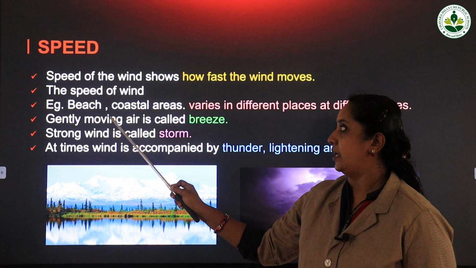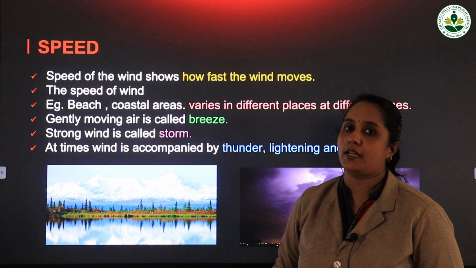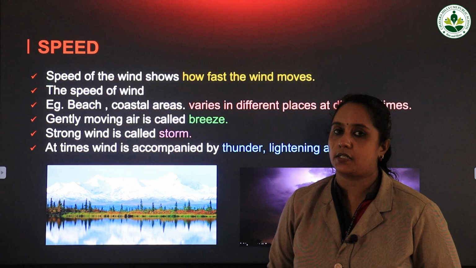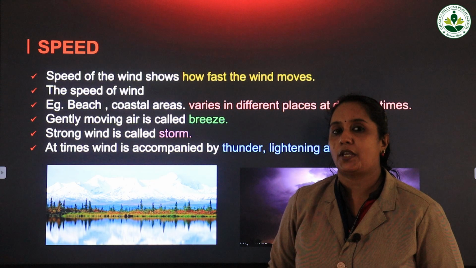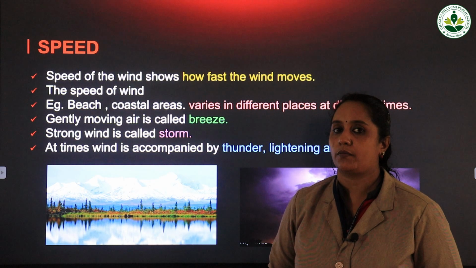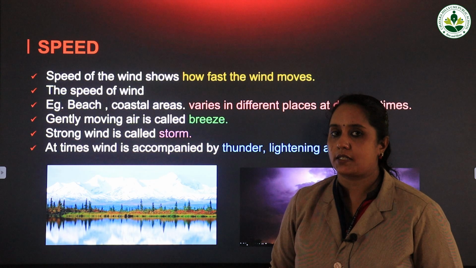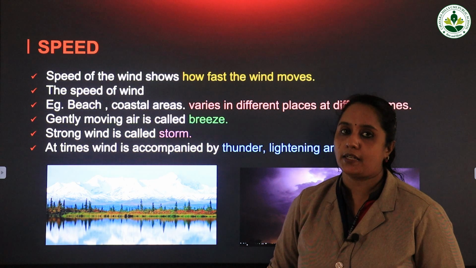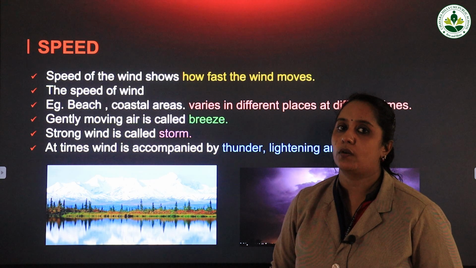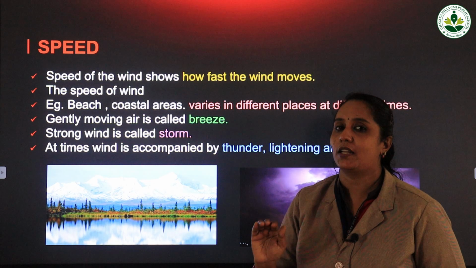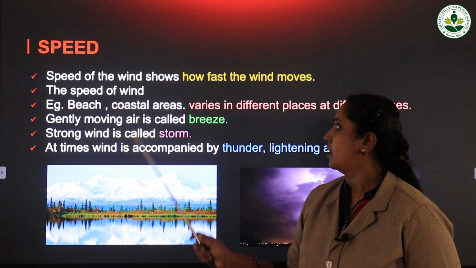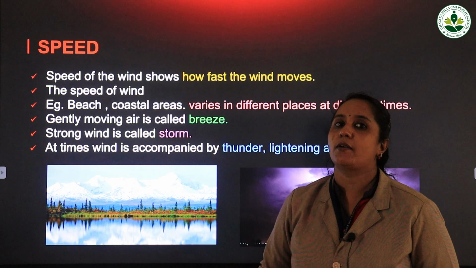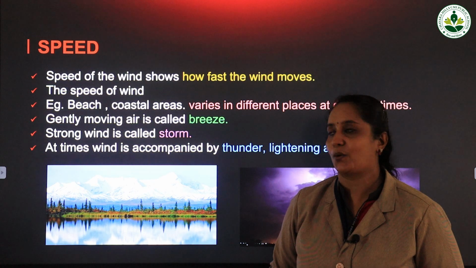I told you about the beach. When you go to the beach side, when you go for a walk, or when you go to see the sunrise or sunset, how do you feel? You can feel the cool air coming from different sides, isn't it? You feel very comfortable. In that case speed is very low, that is, we have only very small speed for the wind. And in coastal areas also the same thing, we feel very comfortable. The wind is very slow.